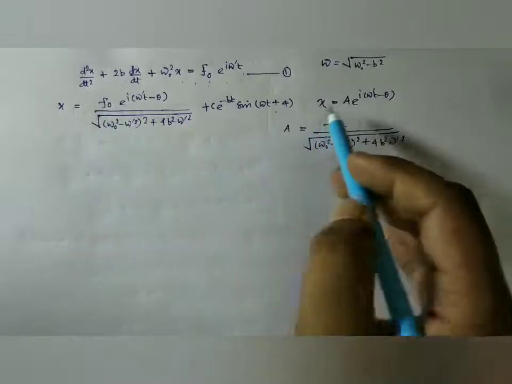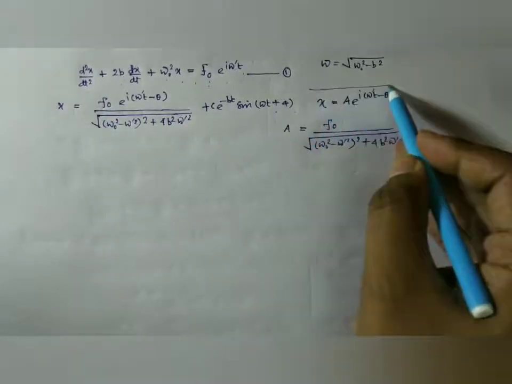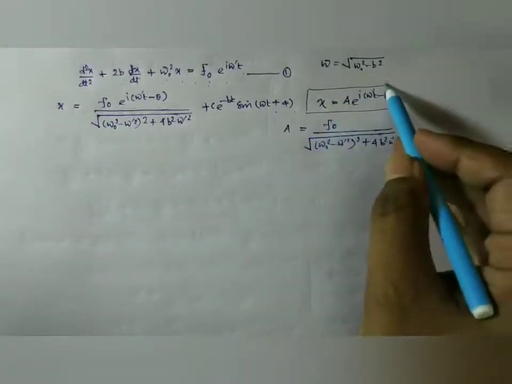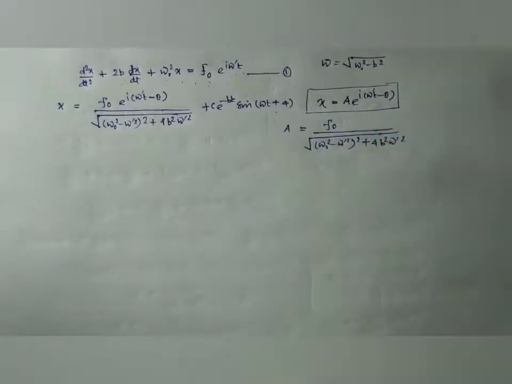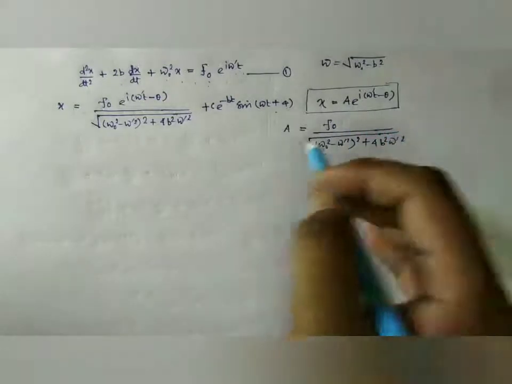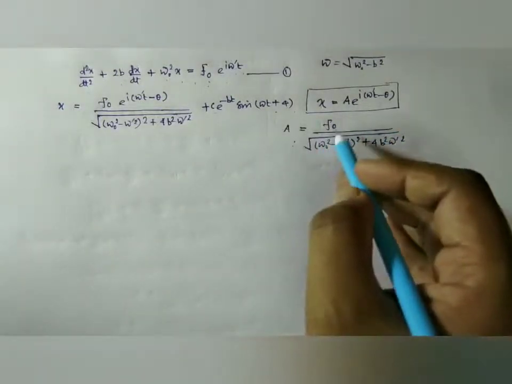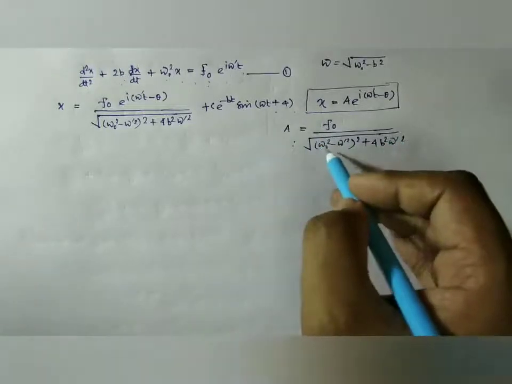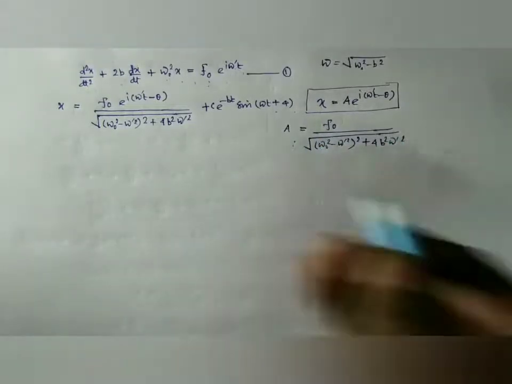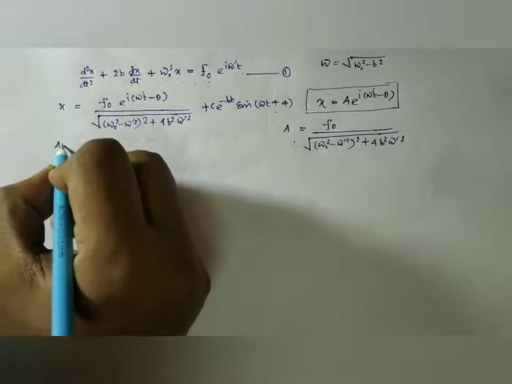So we may write this equation as x = A e^(i(ω't − θ)), where A is the amplitude of forced vibration, that is, F₀ divided by this root term. Now we are going to discuss what is called amplitude resonance.